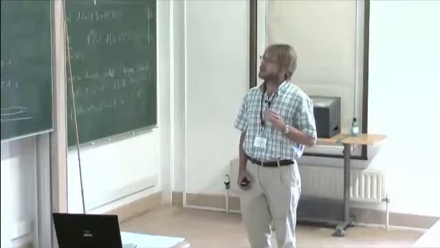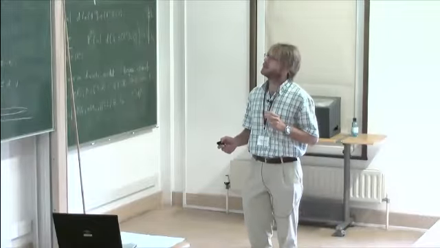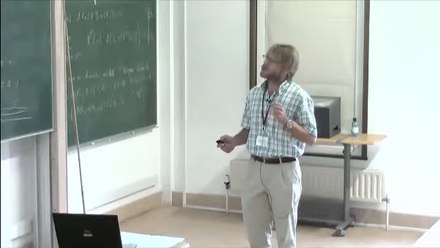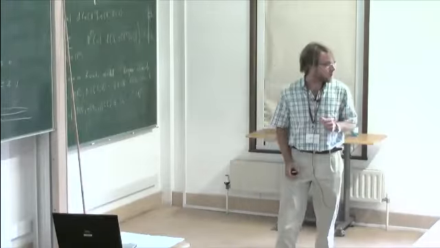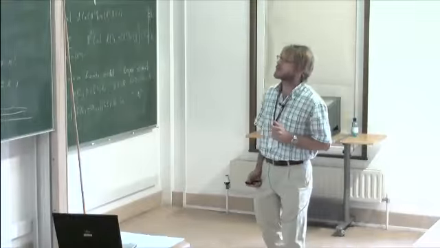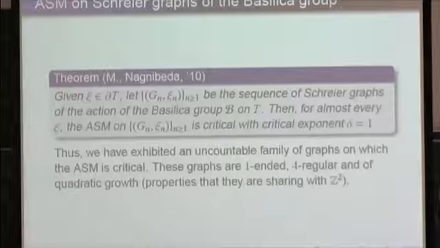Exploiting this latter fact, we were able to answer rigorously the question of the criticality of the model in this case. Namely, given some point psi in the boundary of the tree, the model on the sequence of Schreier graphs converging to the orbital Schreier graph containing the point psi is almost surely critical, with critical exponent exactly equal to 1. Thus, we have exhibited an uncountable family of graphs on which the criticality of the model as well as the exact value of the critical exponent are rigorously proven.